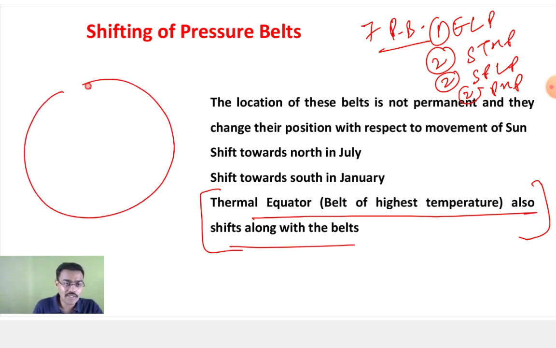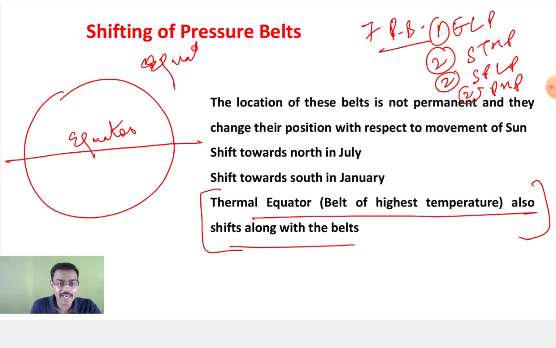Now, what I'm saying, what is equator? So equator is that latitude. Can northern belt completely shift to south? Northern belt, okay, MOE. Subtropical pressure belt. Okay, I'll come to that. What is equator? That is 0 degree. So that is that latitude that divides the earth into 2 equal parts. That is why we call it equator. Equate is where your term equator comes from. So that is that latitude that is dividing the earth into 2 equal parts. Okay.